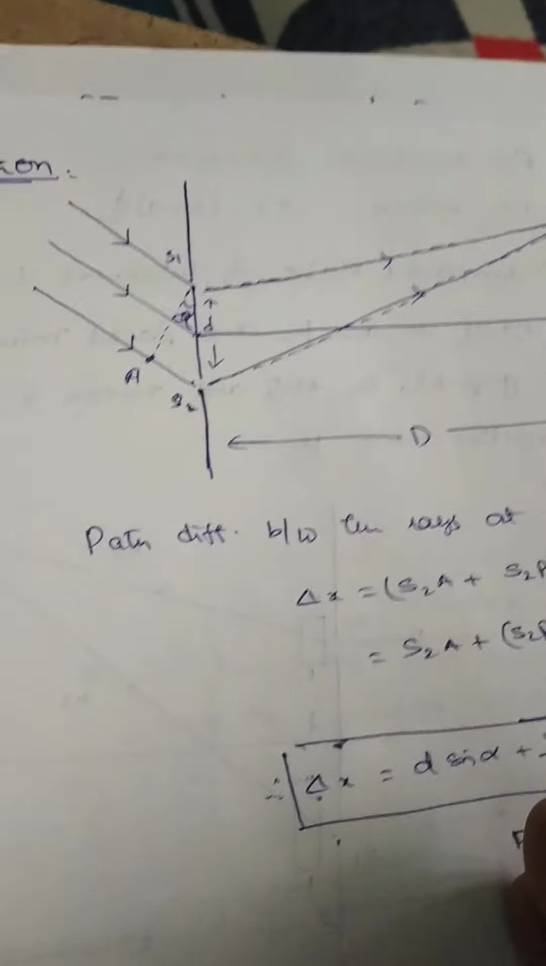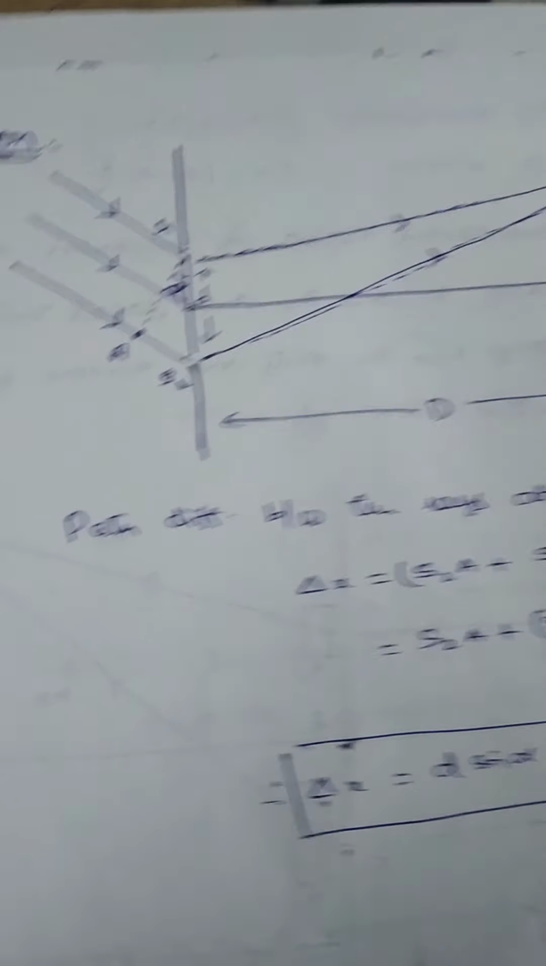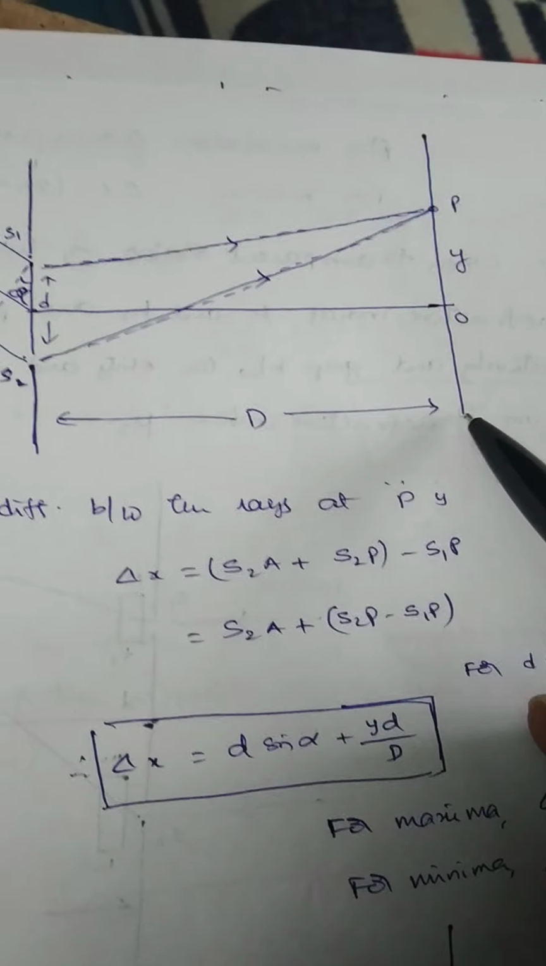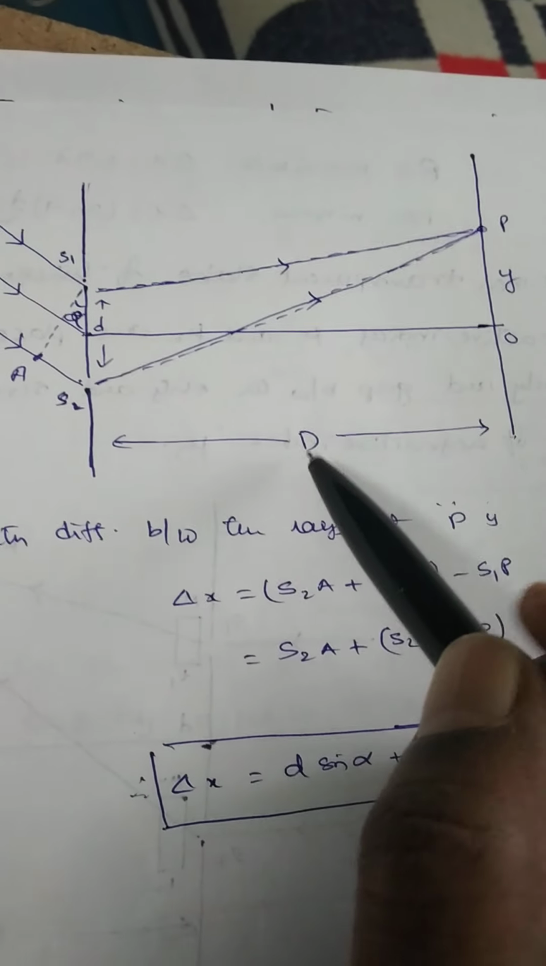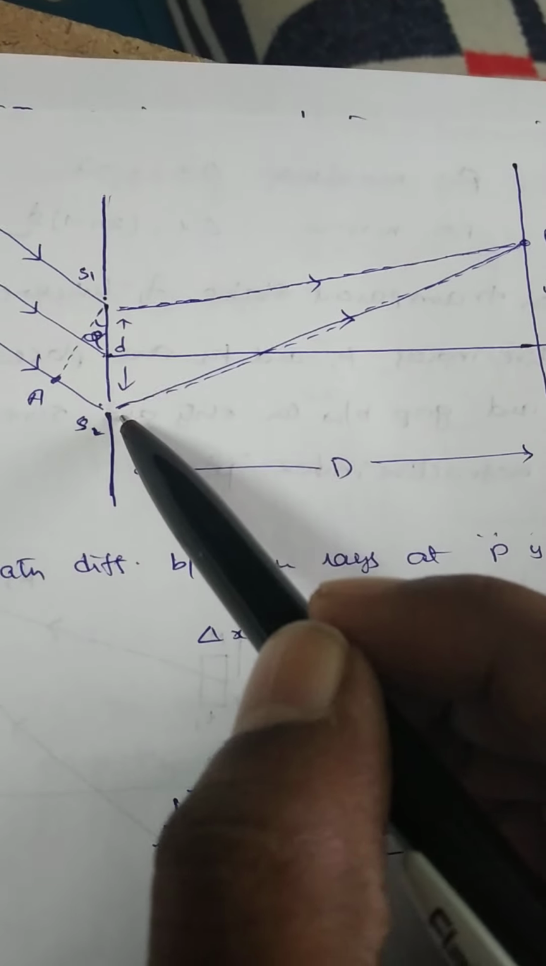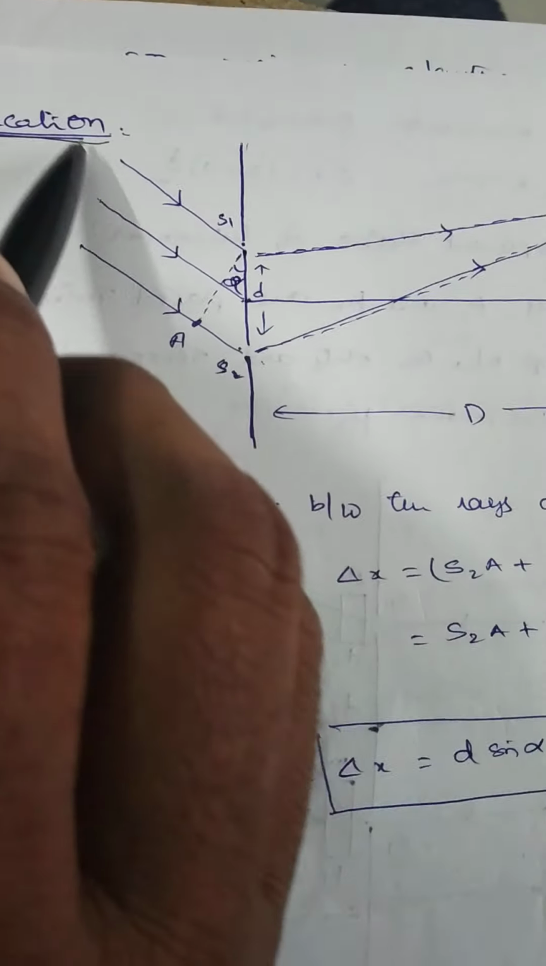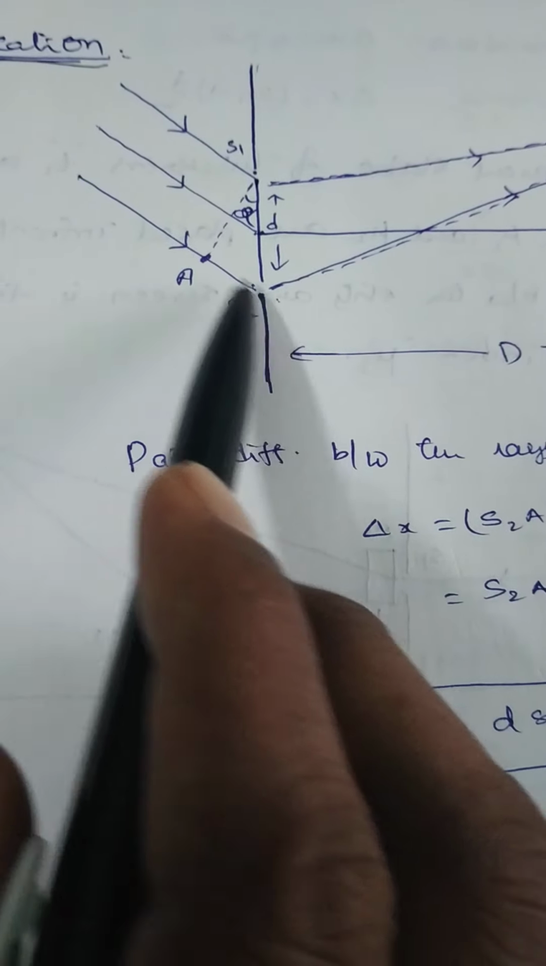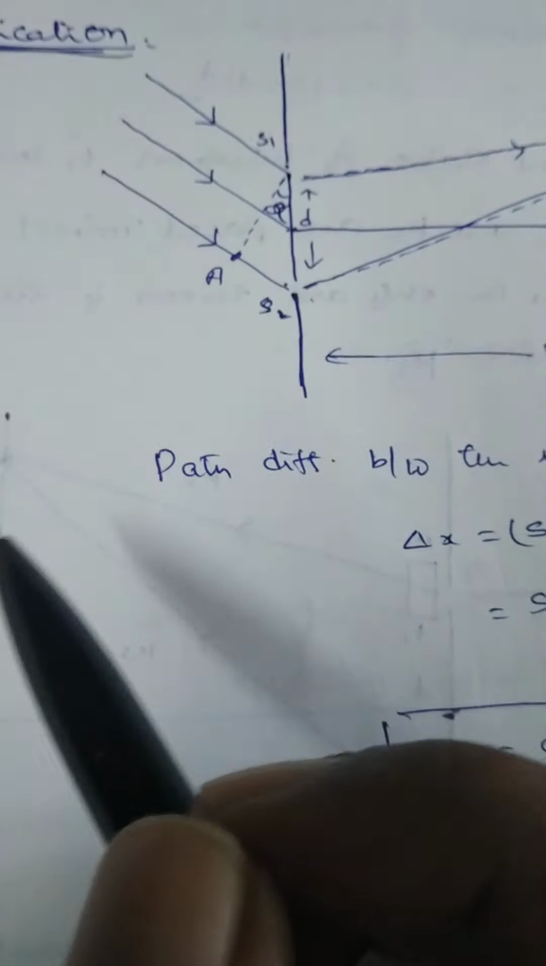Right. Here is one more application of the YDSE experiment. S1 and S2 are the two slits and the screen is kept at distance capital D from S1 and S2. The separation between S1 and S2 is equal to d. A parallel beam of light is made to be incident like this at an angle alpha.